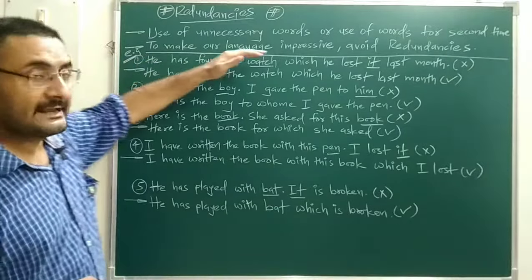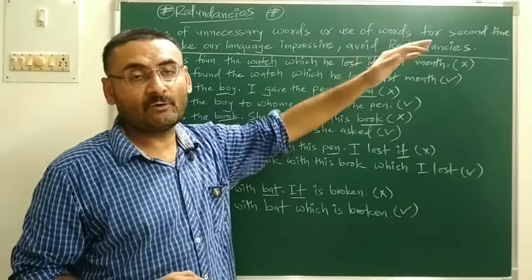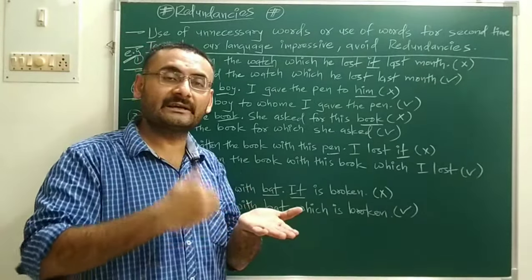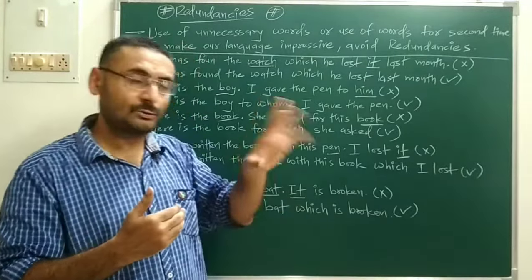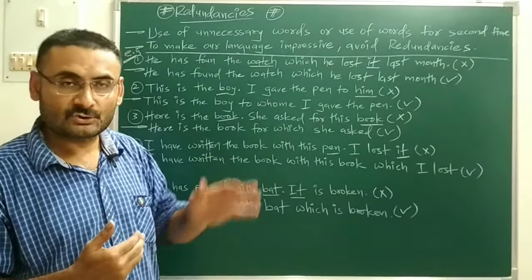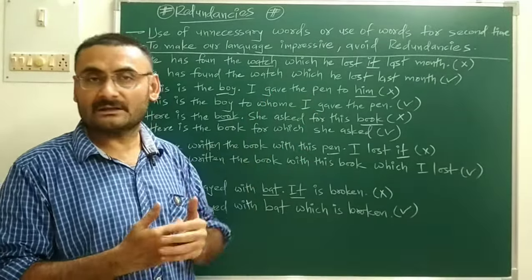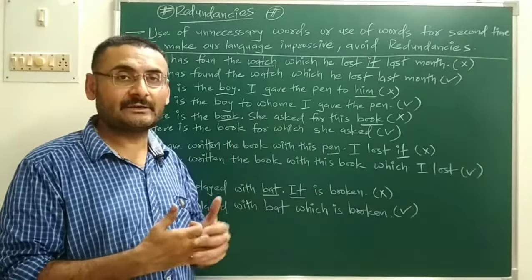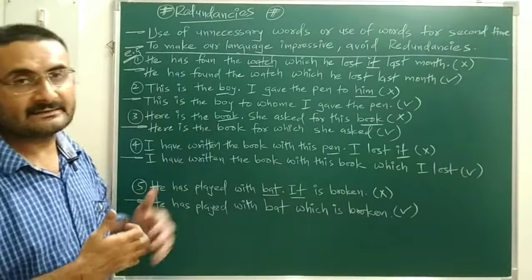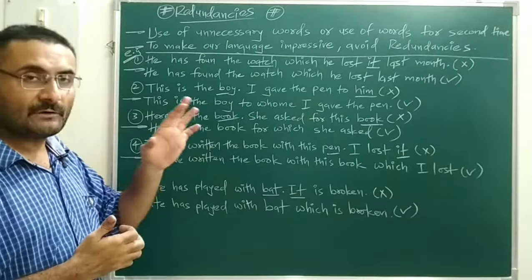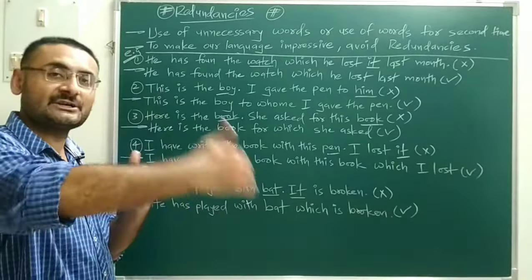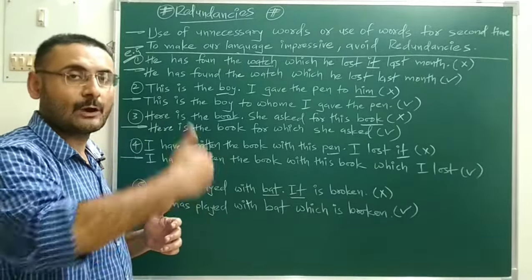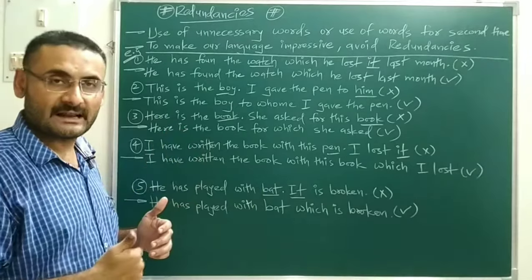So to make our language impressive, we have to avoid redundancies. Because in a single sentence, if you repeat the word again and again, it does not look impressive. How can we avoid redundancies, how can we spot them? We will understand that by taking some examples. But the meaning of redundancy is clear to you: repetition of a word or repetition of meaning in a sentence, which we have to remove to improve our language.